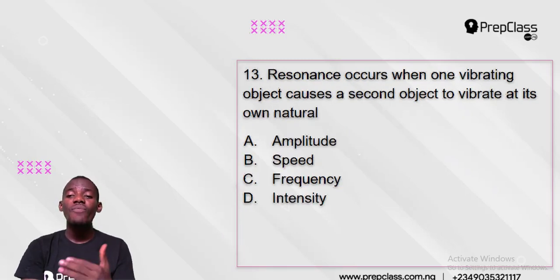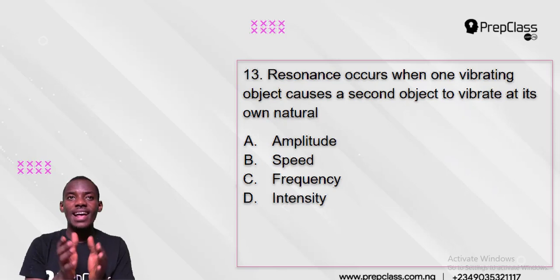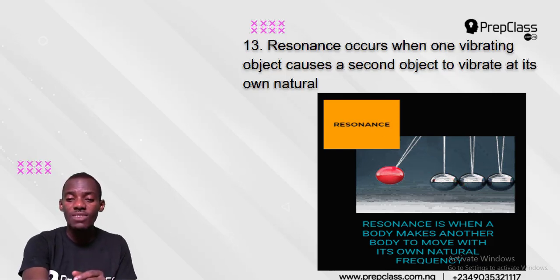Resonance occurs when one vibrating object causes a second object to vibrate at its own natural what? Now, have you ever heard about resonance under sound waves before? Resonance happens when a body, like, some of you have seen a drummer before, people drumming. At the drum stand, there is something called a chime, like you have it here. I just use this as an example. Now, if the red one is displaced and left to hit the others, they will all vibrate, right? So that means the red one is going to set them into forced vibration, and this is a practical example of resonance.